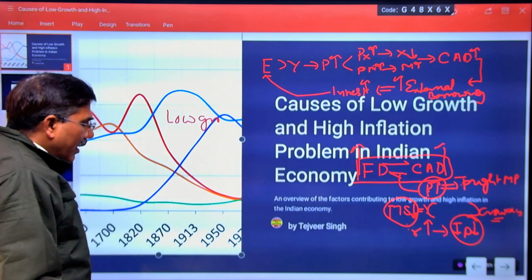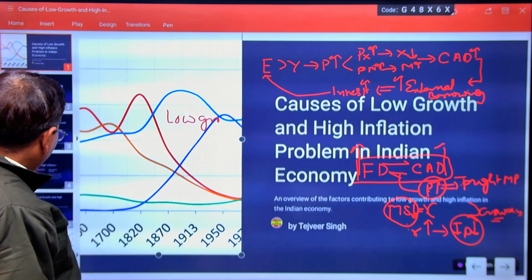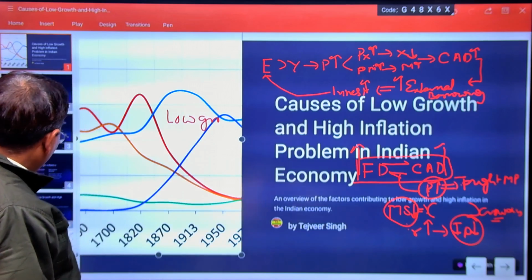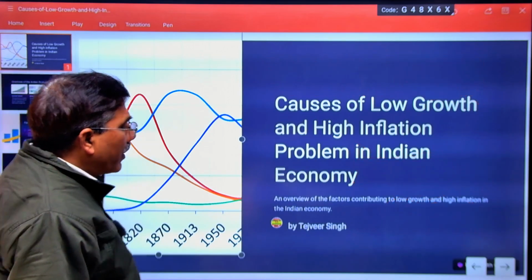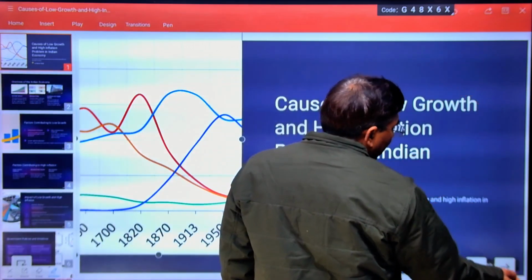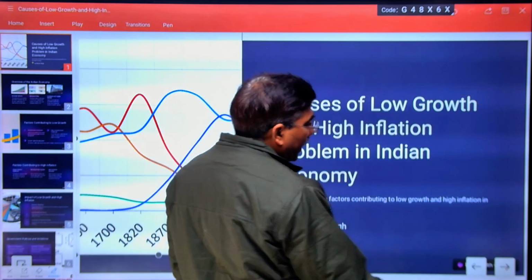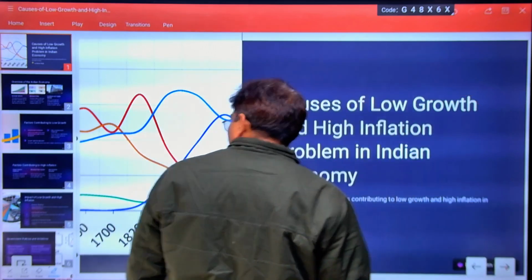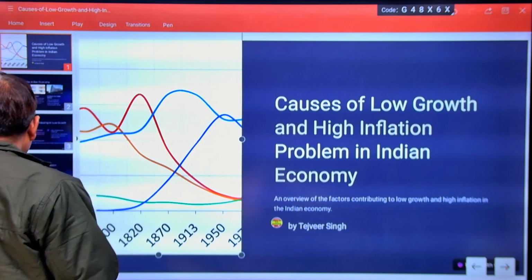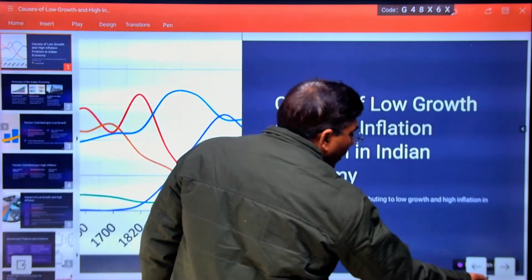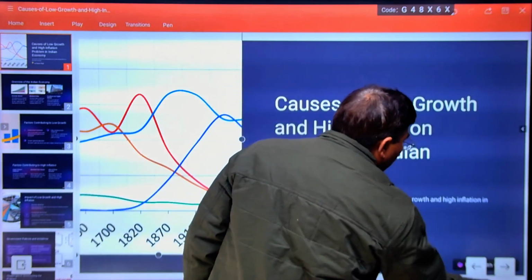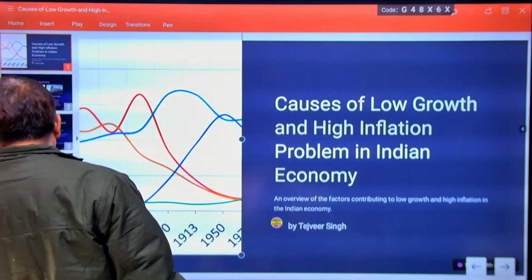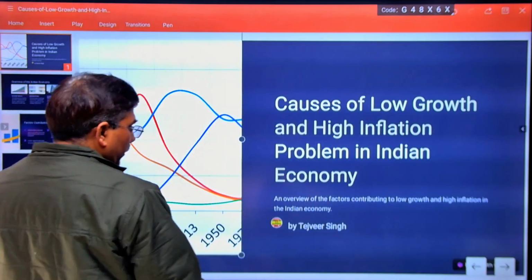But there are certain long-term factors which I will discuss now. Before this, you are clear about the short-term factors, what is happening during this period. Other factors which are responsible for these kinds of problems in our economy, you also have to understand. Now come to the issue: what are the long-term factors responsible for these kinds of problems in our economy?